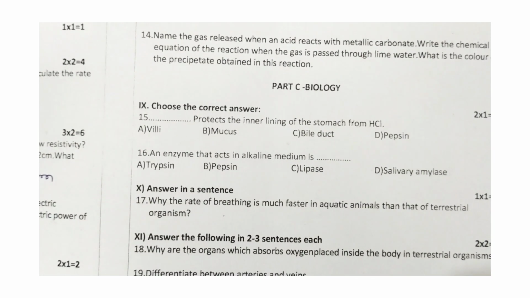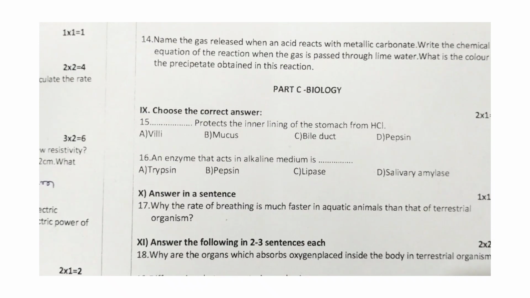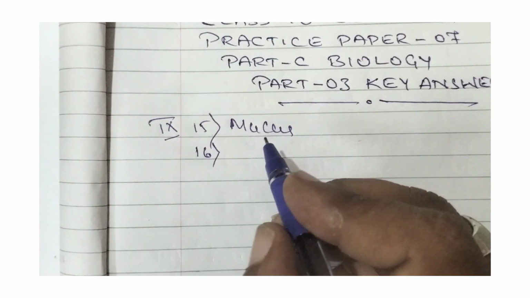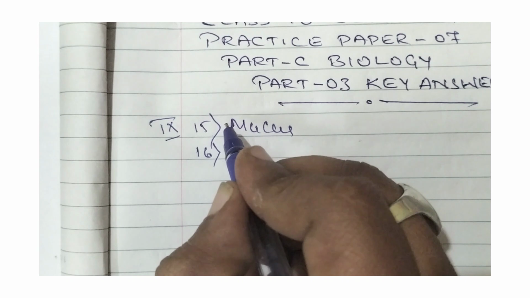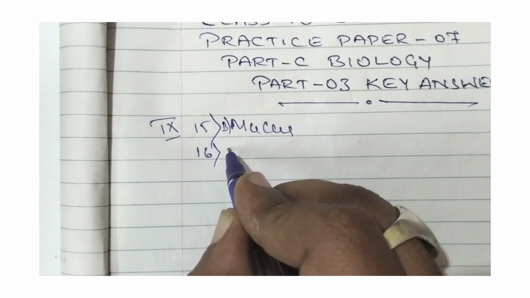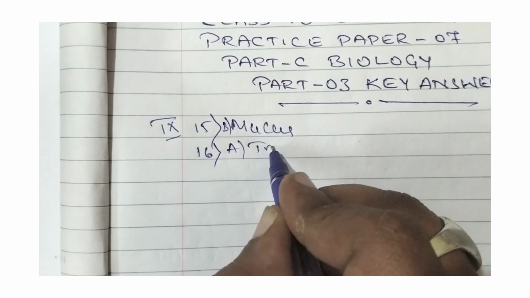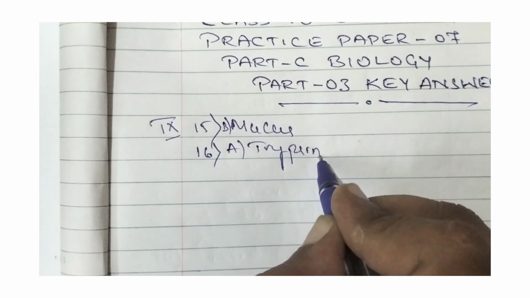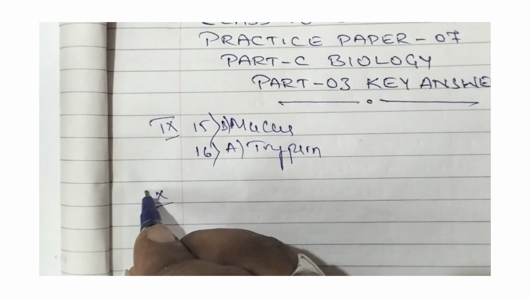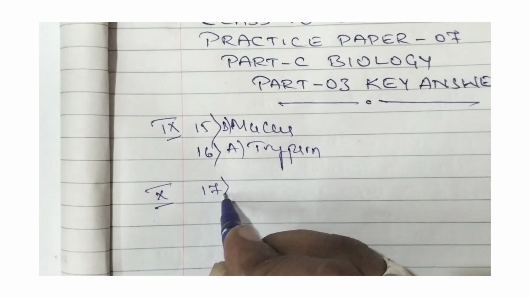That is question number 16. An enzyme that acts in alkaline medium is trypsin, pepsin, lipase, salivary amylase. Among these four options, the right option is trypsin. So trypsin is an enzyme which acts in alkaline medium. So the right answer for 16th question is option A, that is trypsin. So now let us move for the 10th main, that is question number 17.